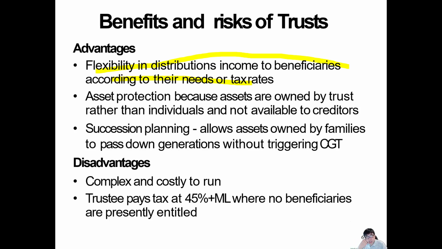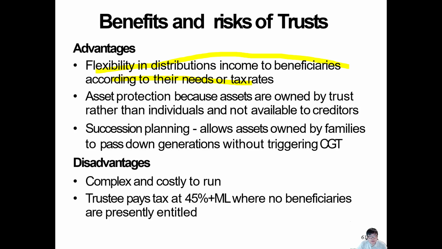Okay, so asset protection: assets are owned by the trust rather than the individual and are not available to creditors. So basically a creditor cannot come to us as individuals, because it's owned by the trust. It's almost like a separate entity, almost like a company. That's a nice thing.